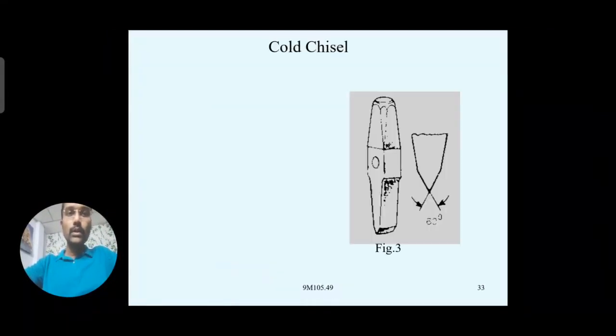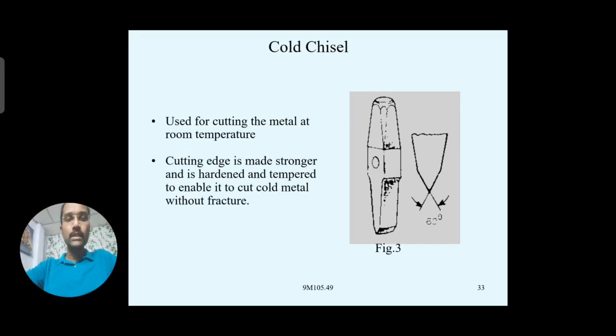Coming to the cold chisel, it also looks similar to the hot chisel, but the specification is different. The edge of the chisel, if you observe, is chosen to be about 60 degrees, which is more than the hot chisel. It has the same purpose, but the workpiece is operated at room temperature. Generally we use these cold chisels.